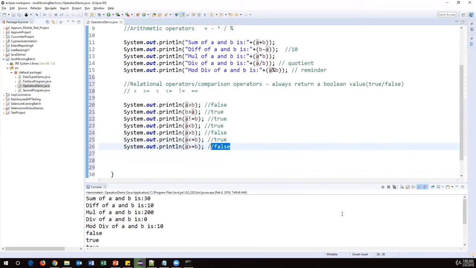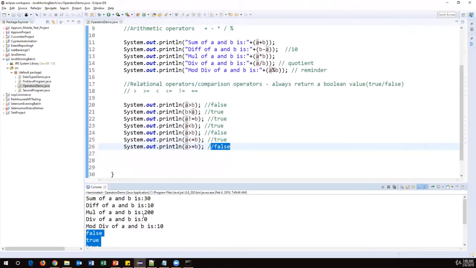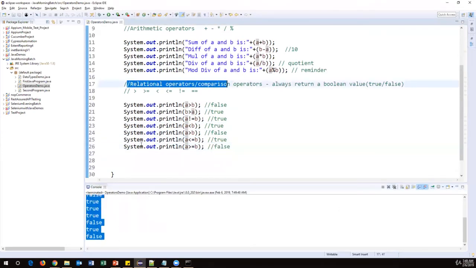Let us run as a Java application. Now we got this output. Okay. So relational operators will always return a Boolean value, either true or false.